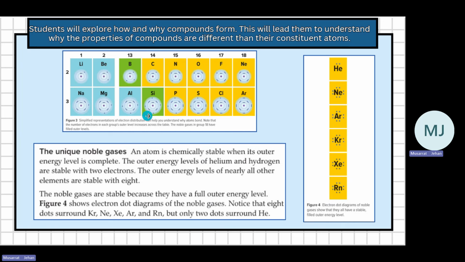In group 14, 4. In group 15, 5. In group 16, 6. So this is how the energy levels decide the valence electrons. Valence electrons are the electrons present in the outermost energy level. So valence electrons will decide whether it is going to be stable or not, reactive or unreactive.